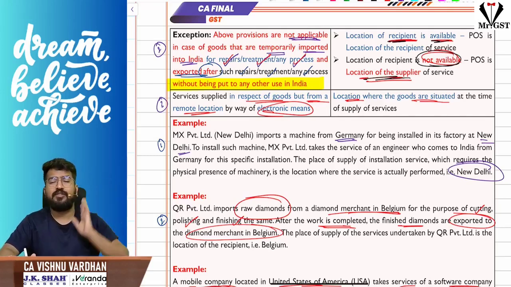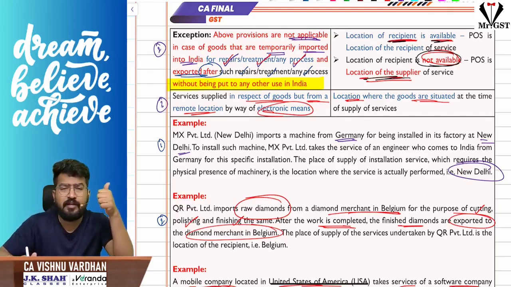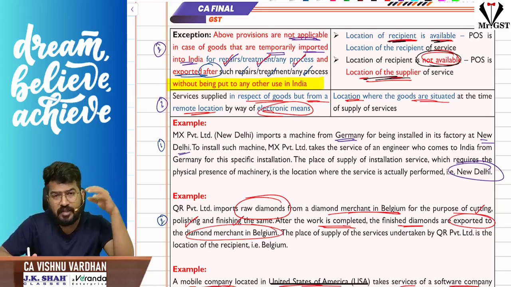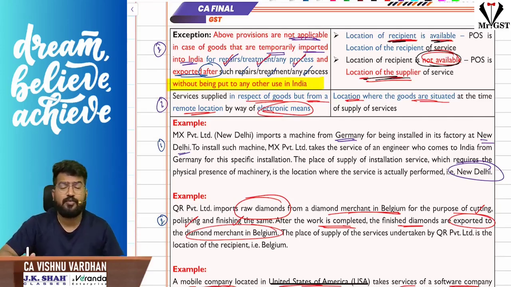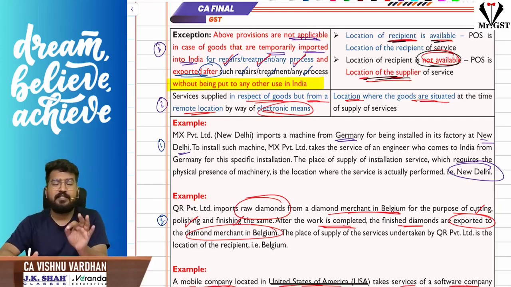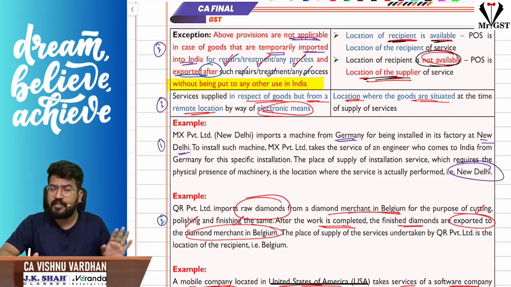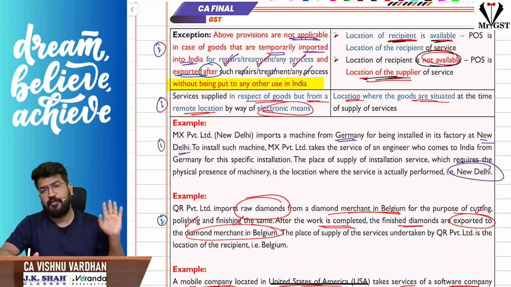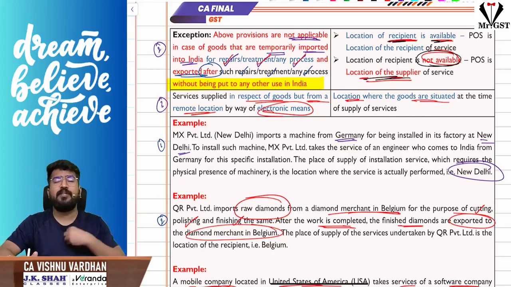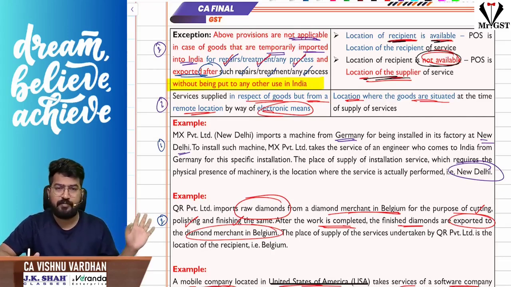Okay, so the concept is what? Sir, when the services are to be performed on goods which need the physical presence of the goods, the location where the services are actually performed is the place of supply. But if the goods are imported to India temporarily for carrying out some repairs, treatment or some process, and after the treatment or process is over, they will be exported back, in such cases the place of supply is not where the services are actually performed. The place of supply is the location of the recipient, if we know that. If we don't know the location of the recipient, then the location of the supplier will be taken as the place of supply. So that is the concept.